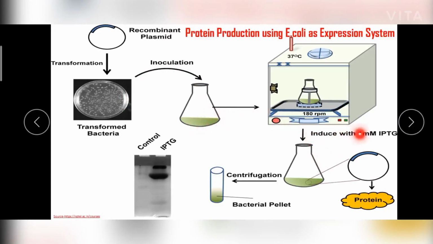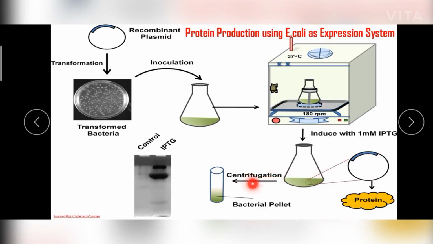And when you induce it with IPTG, the inducer, it helps in the expression of our protein. So once the protein is expressed, it is present in the cell lysate.